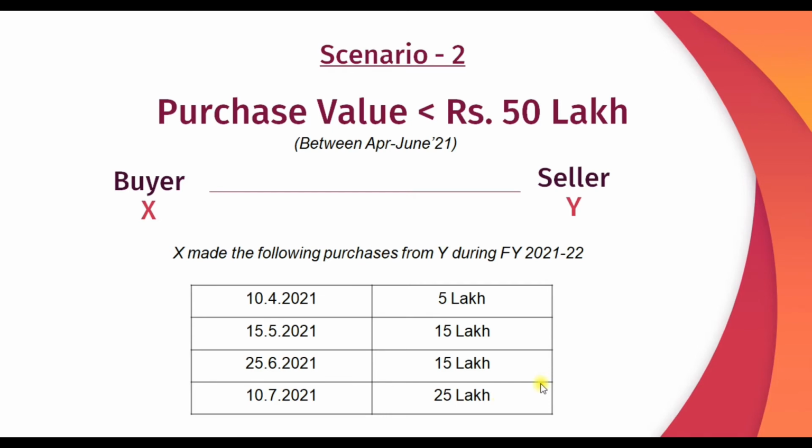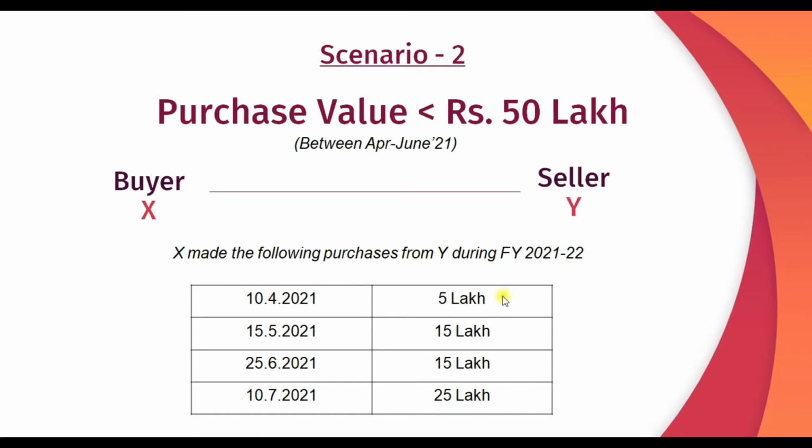So X, while making payment relating to this purchase, need to deduct TDS at the rate of 0.1% on which amount? Not on 25 lakhs. Because buyer need to deduct TDS at the rate of 0.1% on the amount in excess of 50 lakhs. Here the amount in excess of 50 lakhs is rupees 10 lakhs only, but not 25 lakhs.